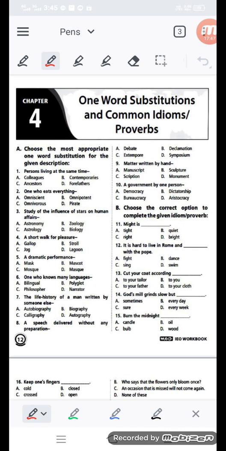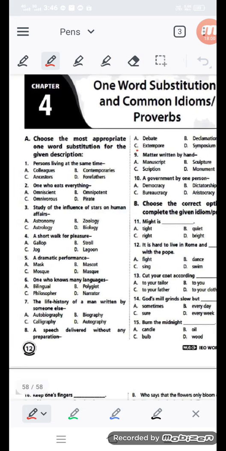Like, choose the most appropriate one word substitution for the given description. Like, persons living at the same time. If you have good vocabulary, you can positively hit out the correct answer. Like contemporary, that word matches the statement, persons living at the same time.